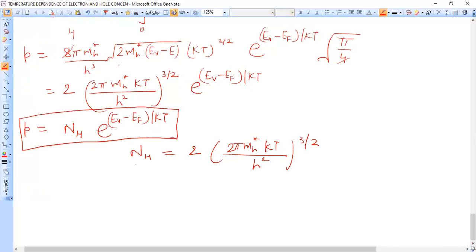Here what is NH? NH, as I told about NC, is also the effective density of states at the valence band. So we have derived the expressions for small n and small p. This is how small n and small p depend on temperature.